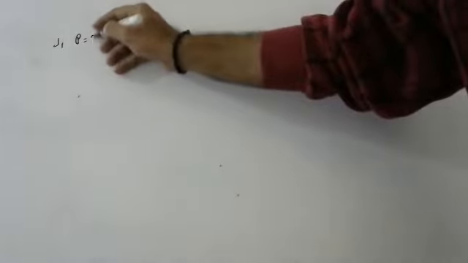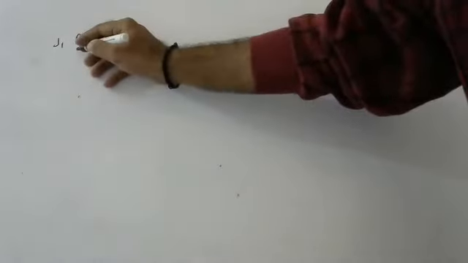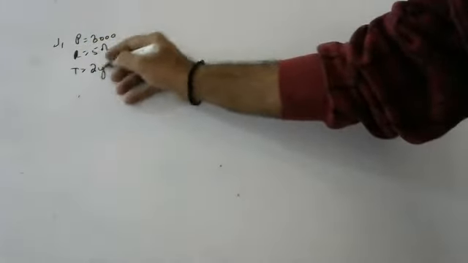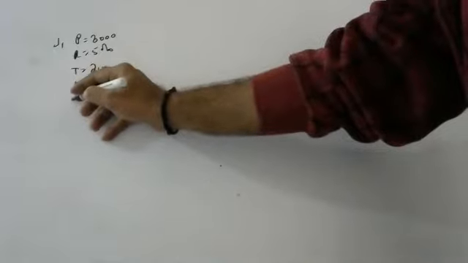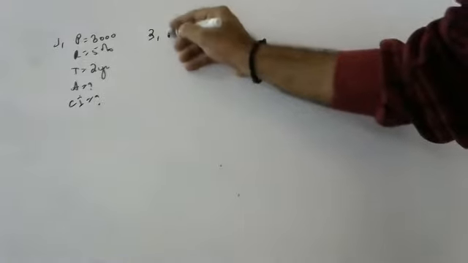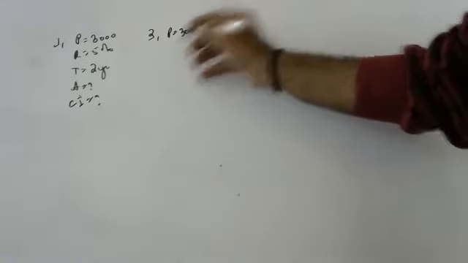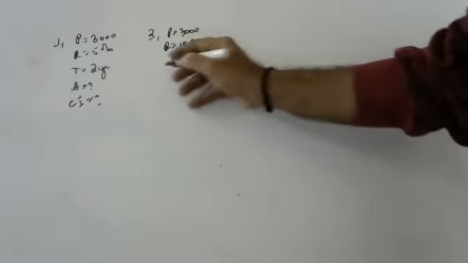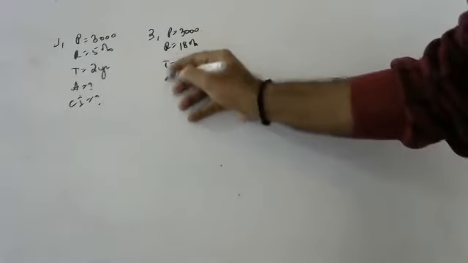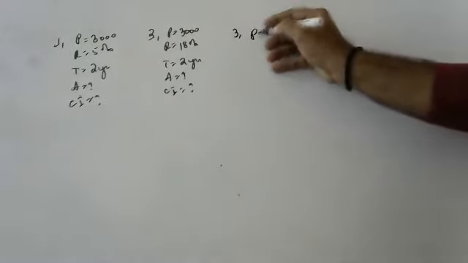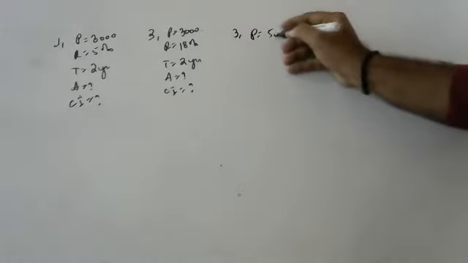First sum question is, I'll write three sums together children, then we'll do. Principal is 3000, rate is 5%, time is 2 years. Same. We have to find amount and we have to find out compound interest. Second question. Principal is 3000. Rate of interest is 18%. Time is 2 years. Same question, children. We have to find out amount, compound interest. Third sum. Principal is 5000.